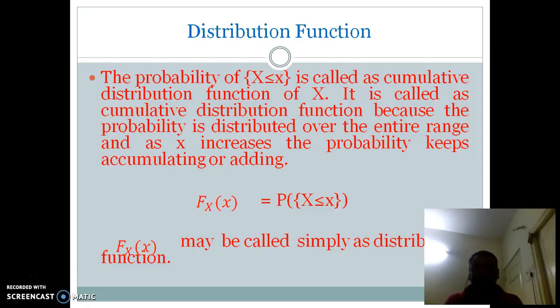We represent it as follows. Capital Fx of small x is equal to P of capital X being less than or equal to small x. Fx of x may be called simply the distribution function.